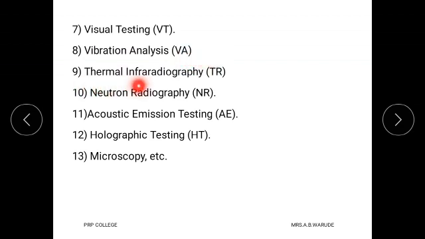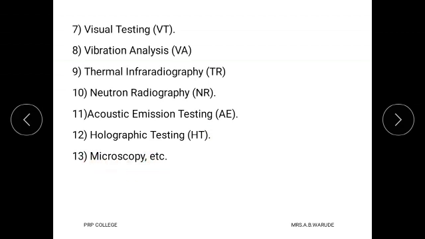Number 9 is thermal infrared testing, that is called as TR method. Then next is neutron radiography, called as NR method. Next is acoustic emission testing, called as AE method. Then holographic testing, called as ST method, and microscopy testing.